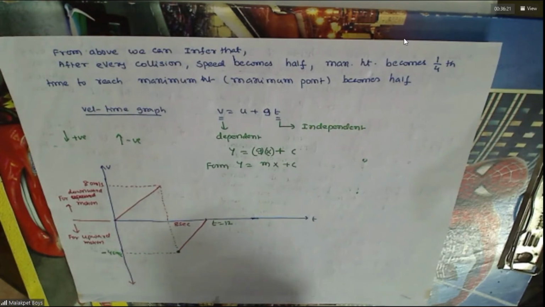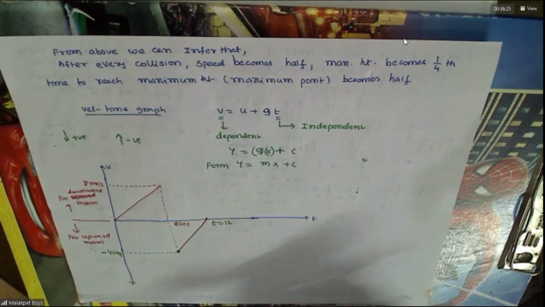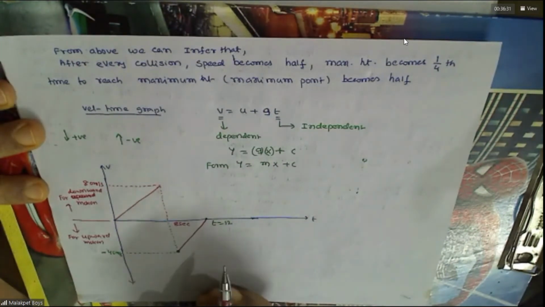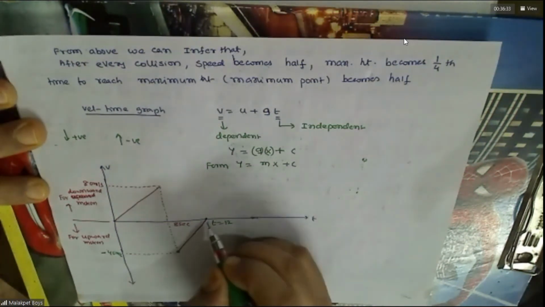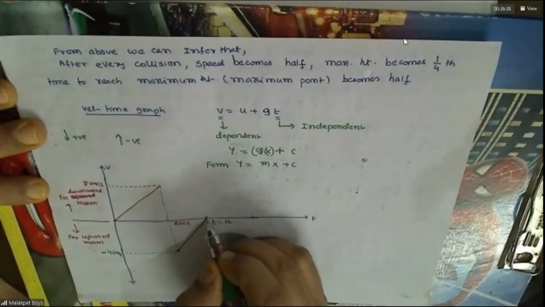Agreed till here, any doubt? Yes, sir. Then it reaches zero velocity at what time? It goes up to here. The velocity is zero here, at t equals 12.